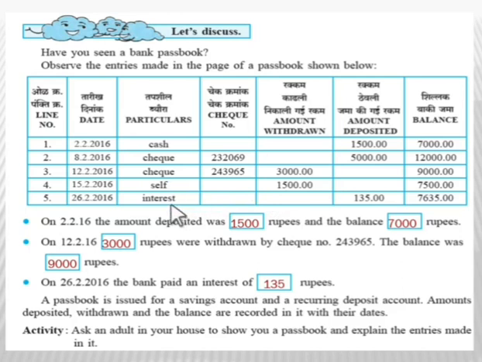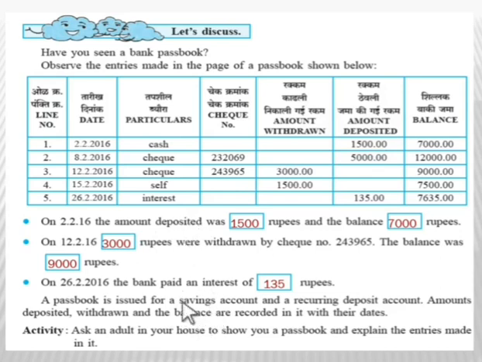Now the next column is interest, that is, on whatever amount is at balance in the account, interest is paid. It is 135 rupees. So after the bank deposits this interest in the account, the new balance is 7635 rupees.